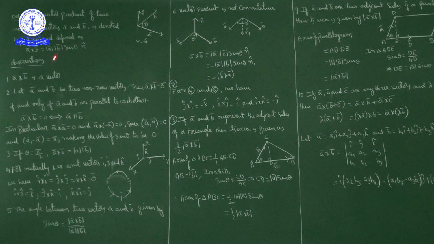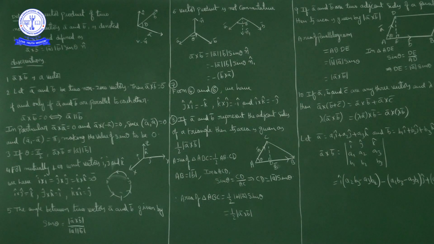Now if you take magnitude on both sides, modulus on both sides, the left hand side is modulus of a bar cross b bar, equal to modulus of a bar into modulus of b bar into sin theta. Because here theta lies in 0 to pi, sin theta is positive, so no need of magnitude. Into magnitude of n cap, the magnitude of a unit vector is 1. So sin theta is equal to modulus of a bar cross b bar upon magnitude of a bar into magnitude of b bar. This is the angle between two vectors a bar and b bar in terms of cross product.